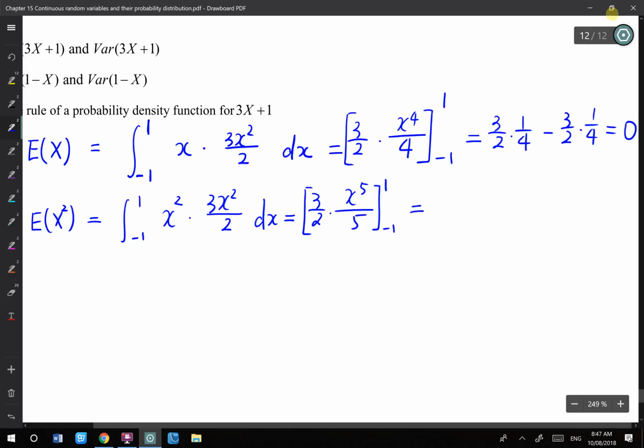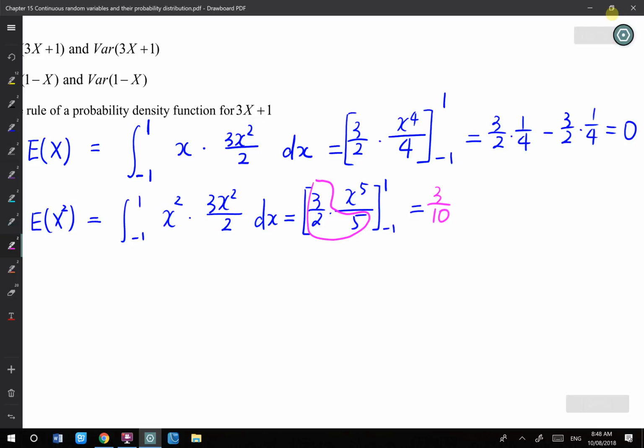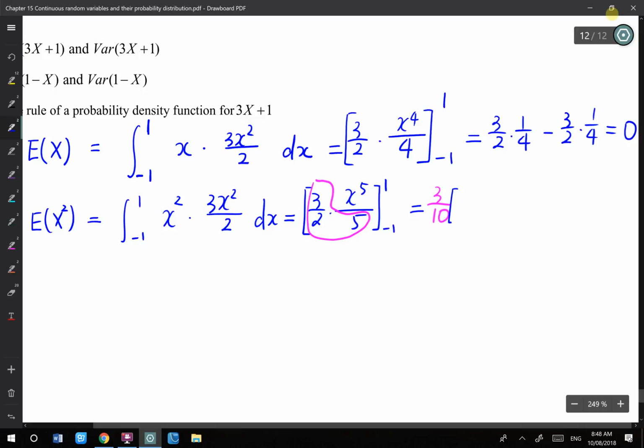I can see there's a lot of coefficients, so that can be a 3 over 10 outside. Put them outside and sub 1 into x to the power 5, that's 1. Minus, you sub -1 in, that's -1. So you minus -1.